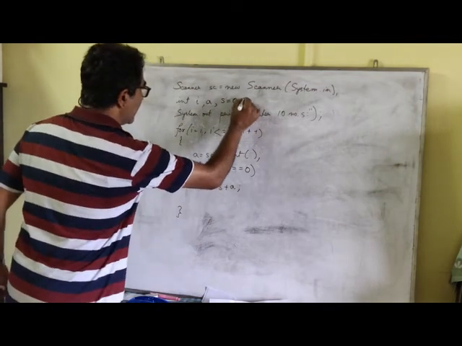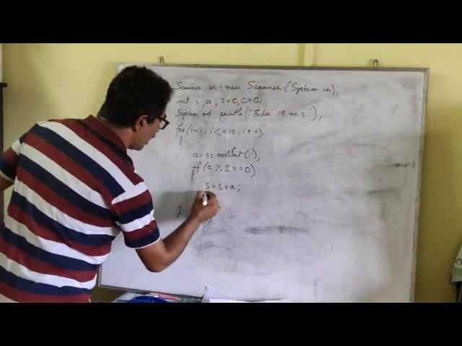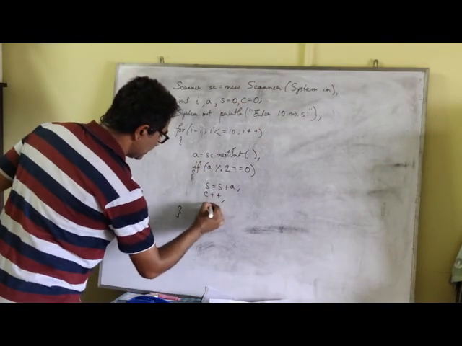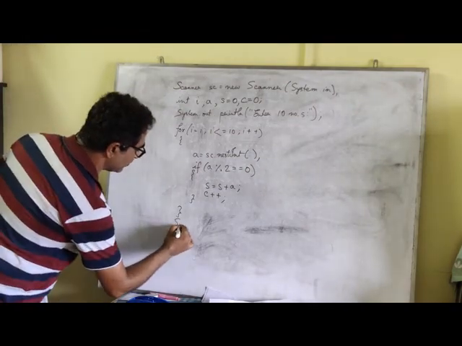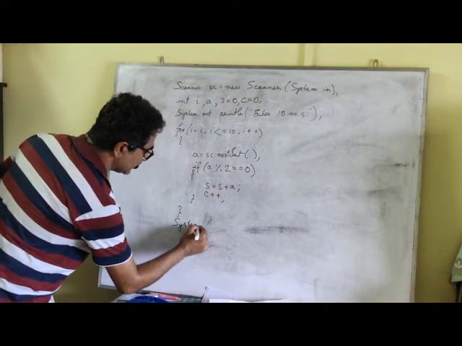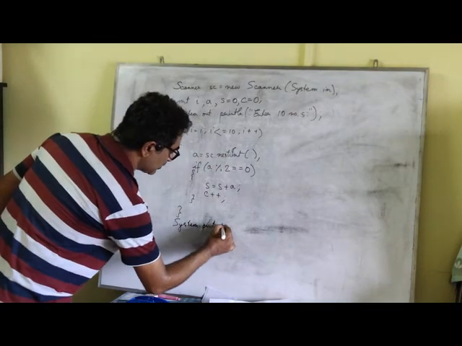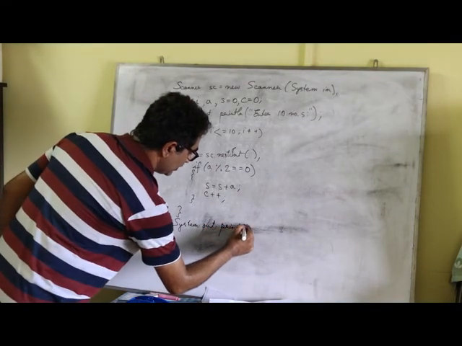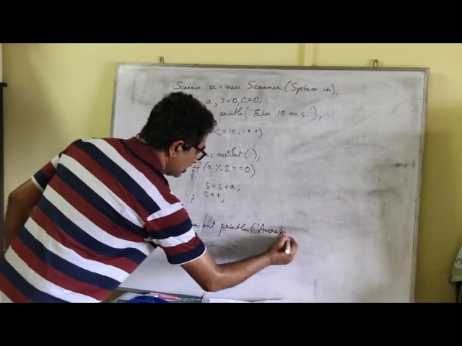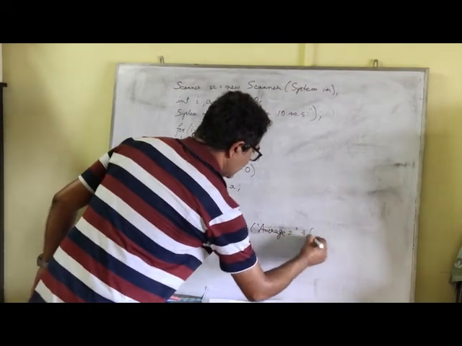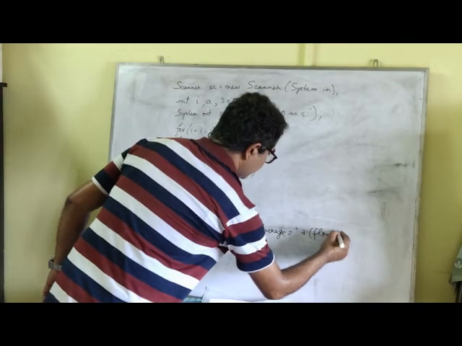Along with that, I'm going to use a counter to count how many even numbers are there. And after doing that, I can print the average. System.out.println, I can print the average here. Remember, don't forget the typecasting to float.